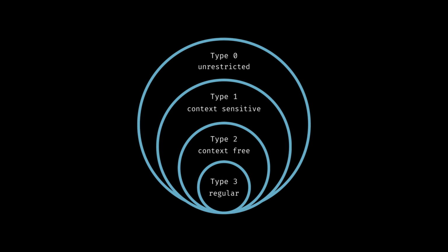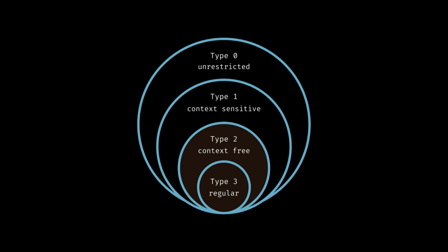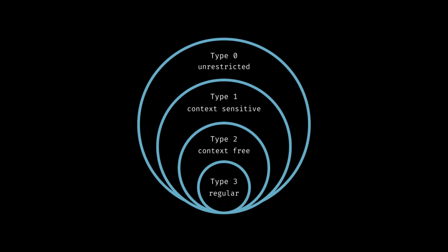The Chomsky hierarchy is how we classify grammars by their power. Starting with the simplest, most restricted form at type 3, it goes up to the most powerful, unrestricted, at type 0. A more powerful grammar can also generate all the languages below it. So a type 2 grammar can produce regular languages along with context-free languages.